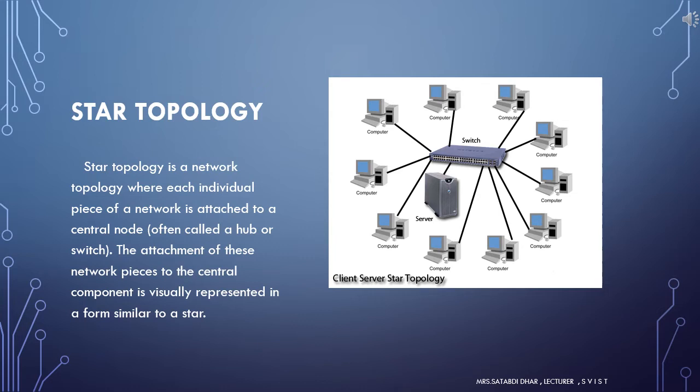The attachment of these network pieces to the central component is visually represented in a form similar to a star. It is most popular on LAN networks as they are inexpensive and easy to install.